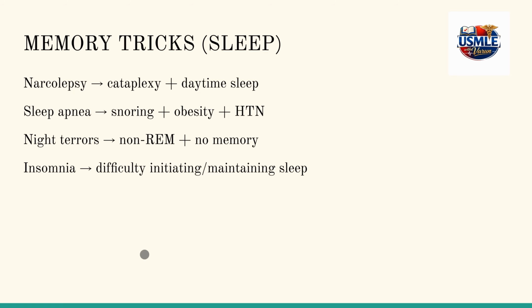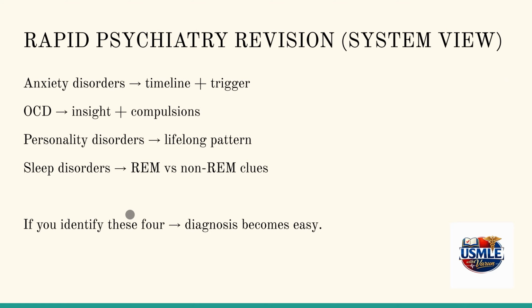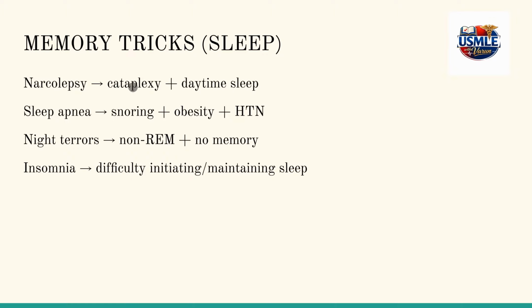Memory tricks in identifying sleep disorders include narcolepsy. There is a presence of cataplexy and daytime sleep. There are hallucinations whenever they get into sleep. They get into sudden sleep when they come across sudden emotions. All right. When we try to understand sleep apnea, there is presence of snoring and obesity, and there is snoring in people who suffer with obesity and hypertension.